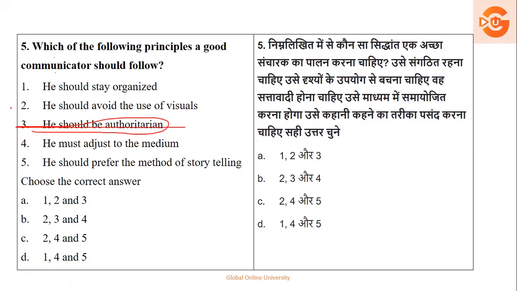He should avoid visuals, so that will not be there. Okay, so now see, 1, 4, 5 are in your options. See, 3 and 2 will not be there, so you can just cancel this out. So the answer which you are getting is 1, 4, 5. Yes, all the points tell that they are the principles of good communicators. So here the right option is option number D.